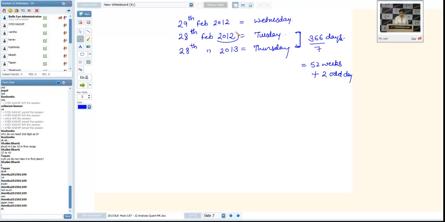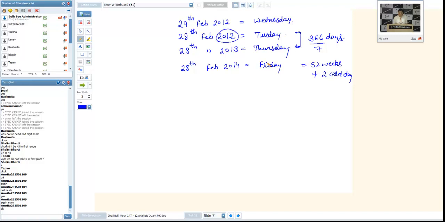See, 2012, since it is divisible by 4, that's why this is a leap year. And in a leap year, there are 366 days complete. That's why 28th February 2013 will be a Thursday. If I move to next year, 28th Feb 2014, it will be nothing but a Friday.